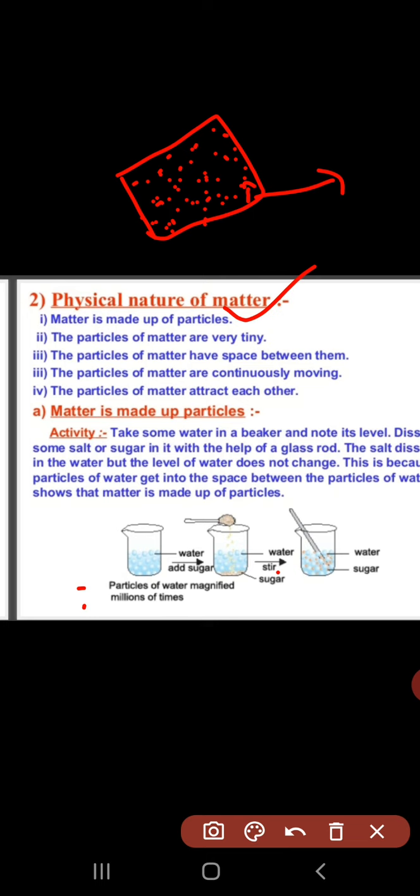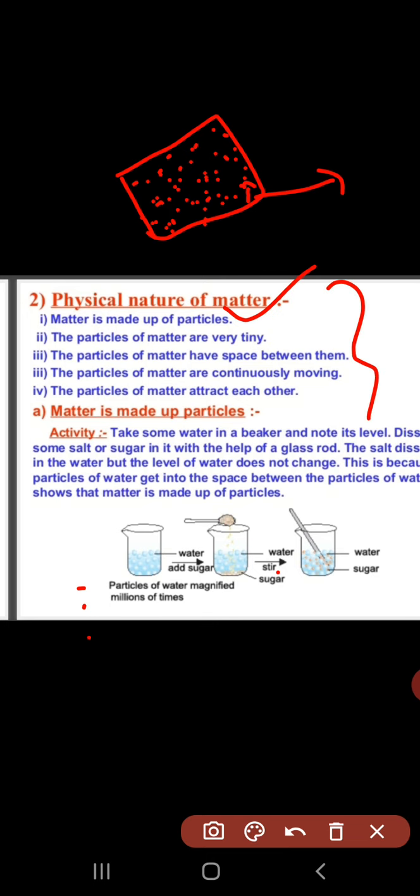Now, the particles of matter attract each other. Each particle of matter is attracted to the others, that means they have a certain force of attraction. किसी force के कारण one particle attracts another particle. These are the physical nature of matter, some properties as we discussed here.